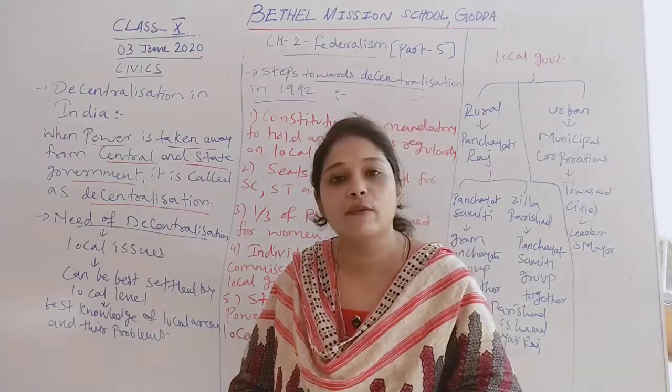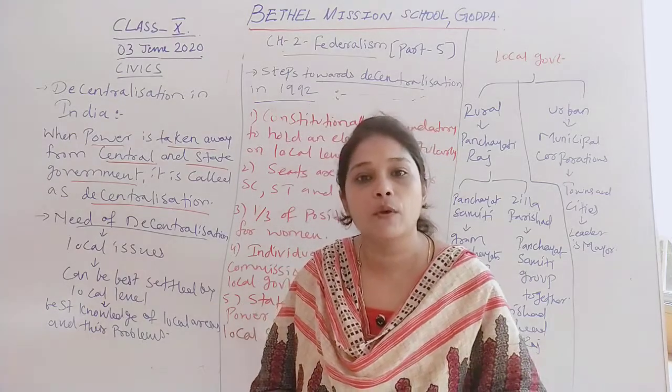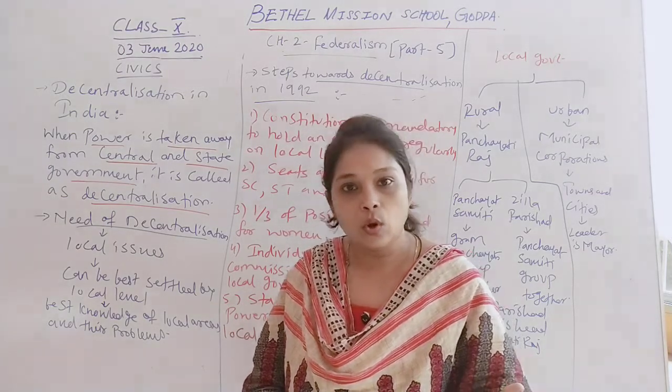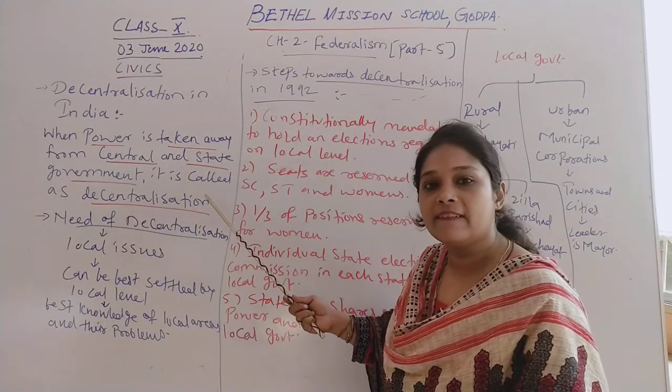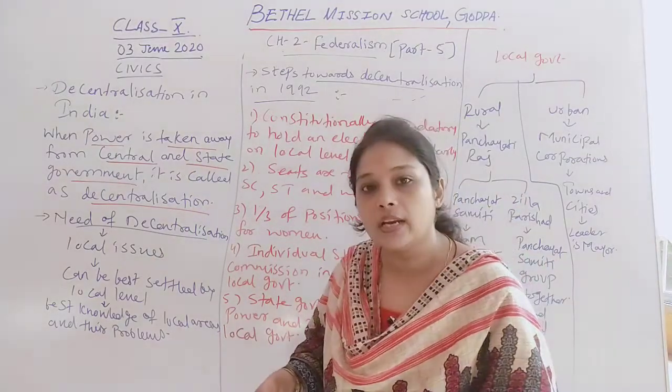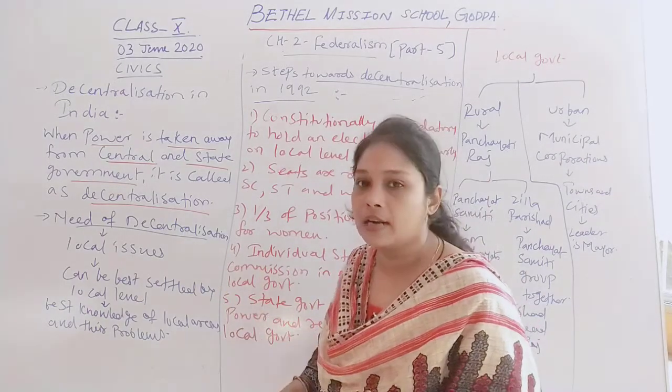That is why local government has been established, so that it can understand the problems of local people. So when the central and state governments give their power to local government for local areas, it is called decentralization.